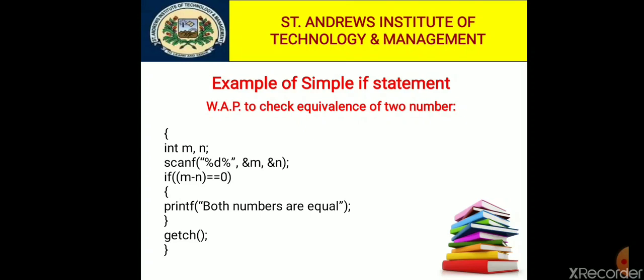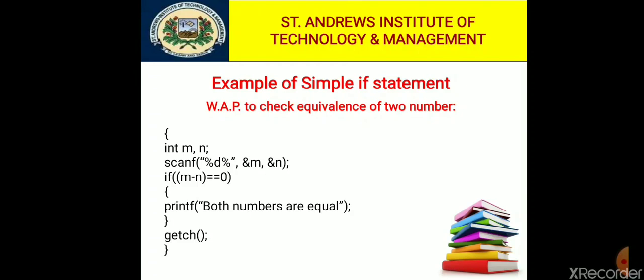Then with the help of scanf we can take the input from the user. So the syntax is scanf, parenthesis open, double quote, %d, which means it is an integer format specifier. Then ampersand m, the address operator, the address of m, comma, ampersand n, the address of the n variable, then semicolon. Then with the help of if we can test the expression.